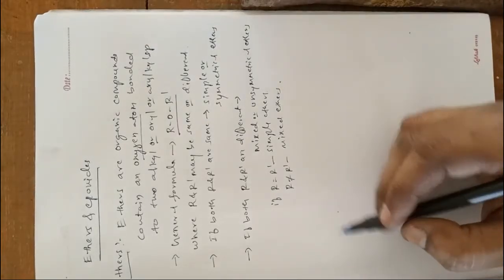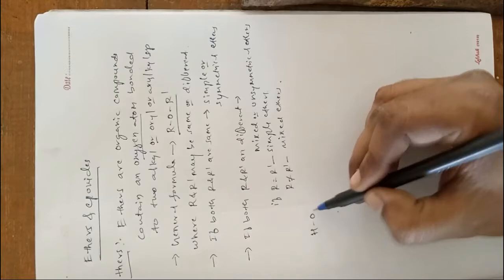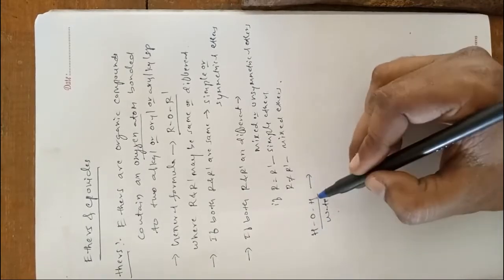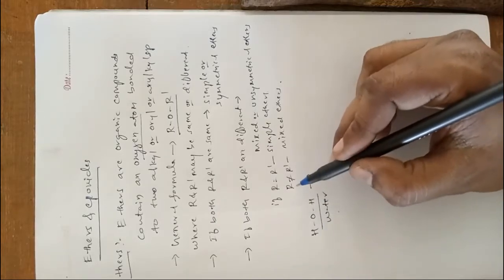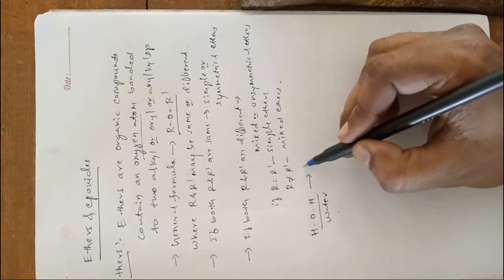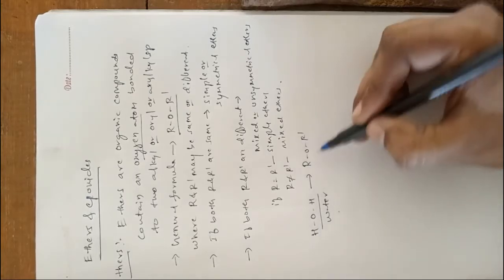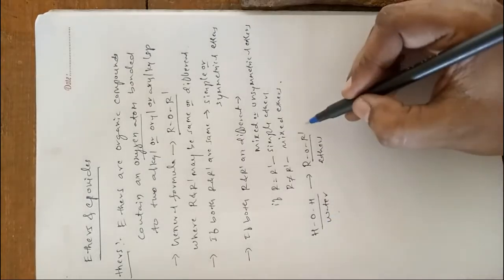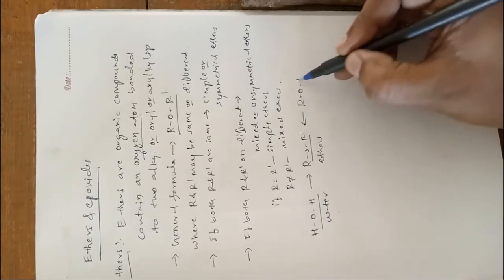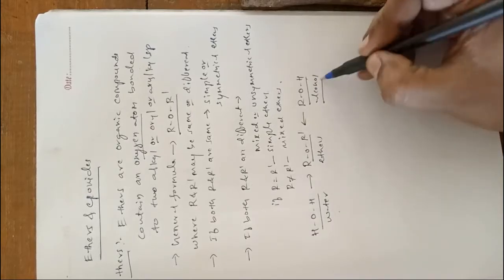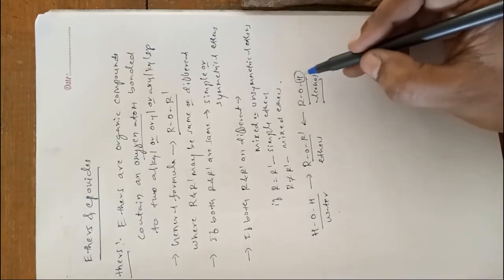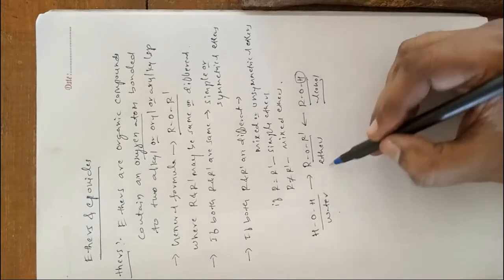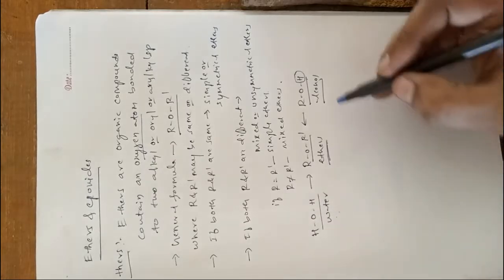Another way to see it: a water molecule contains two hydrogen atoms. If we replace these two hydrogen atoms by alkyl or aryl groups, we get ethers. Hence ethers are derivatives of water. Another one is alcohol. Alcohol contains one hydrogen atom that can be replaced by an alkyl or aryl group, and we get ethers. Hence ethers are derivatives of water as well as alcohol.